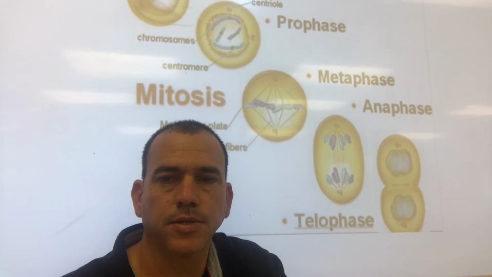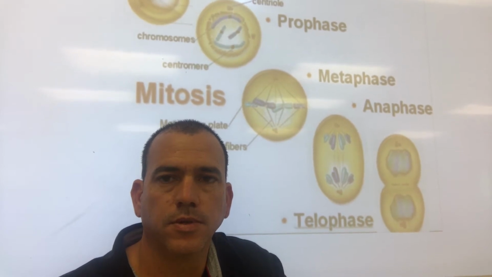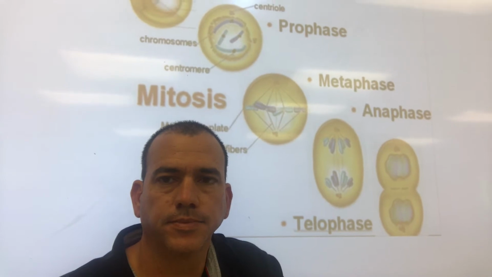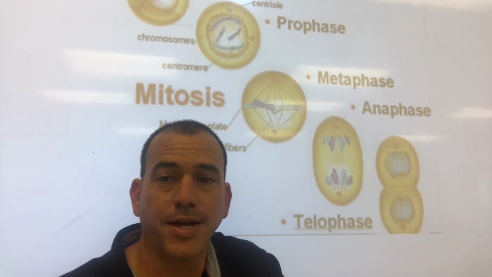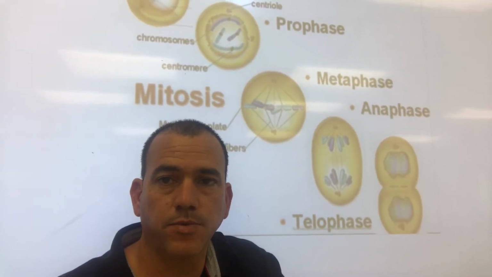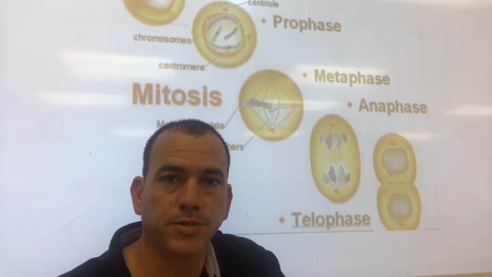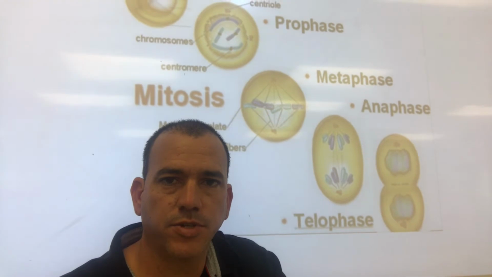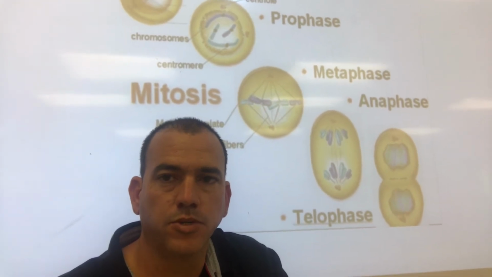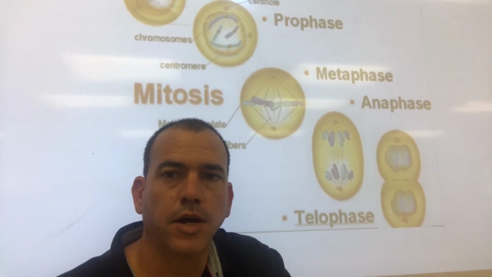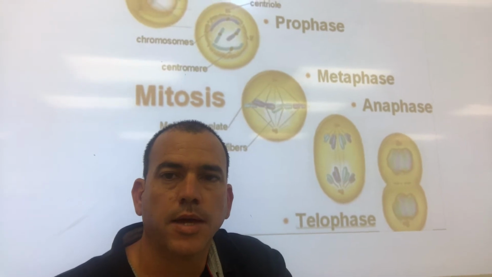46 chromosomes for humans. Whenever you do mitosis and make a body cell as a human, each of those cells is going to have 46 chromosomes in them, because humans have 46 chromosomes.